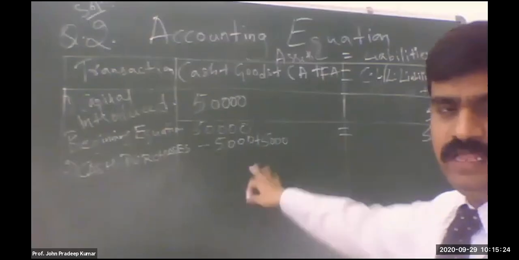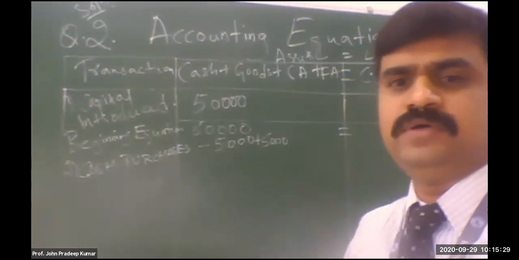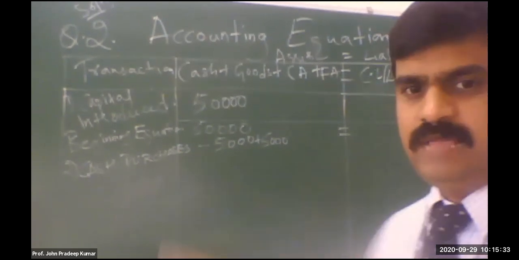Should I write something on the liability side? No, because it is tallied here itself. One asset is coming in, one asset is going out, so they are nullifying each other. So there is nothing to write on the liability side.